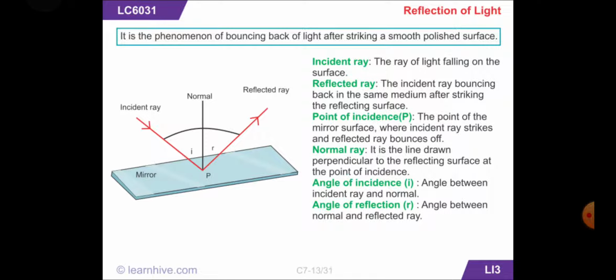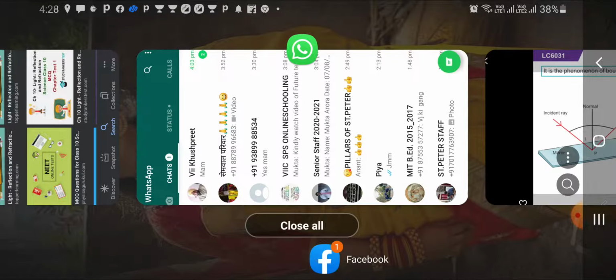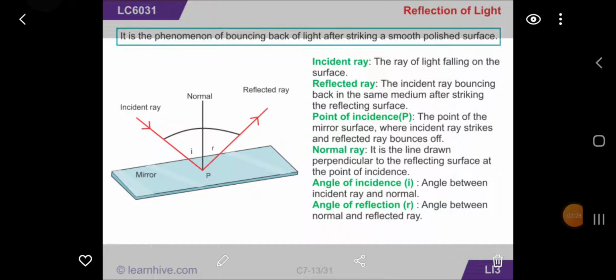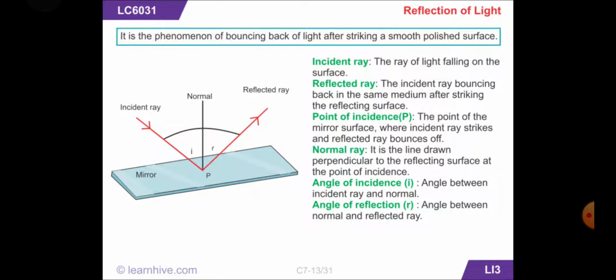There is the formation of angles between incident ray, reflected ray and normal. First, point of incidence: the point of the mirror surface where the incident ray strikes and the reflected ray bounces off.